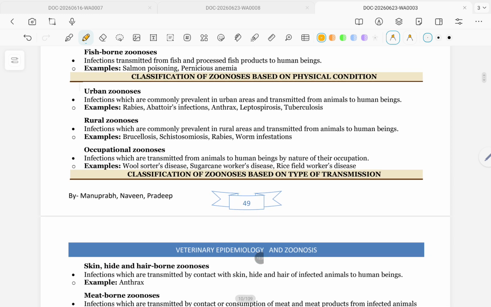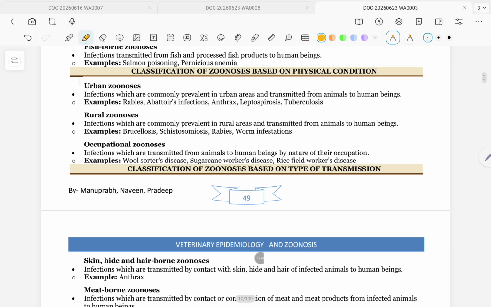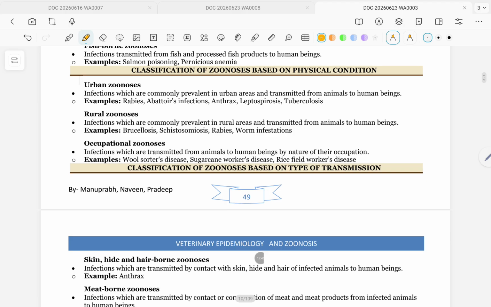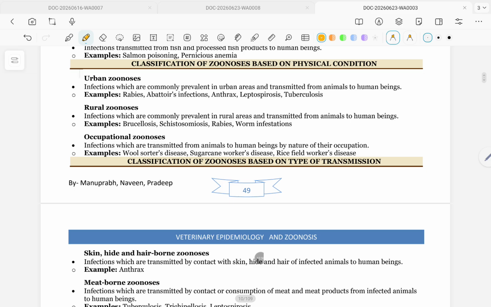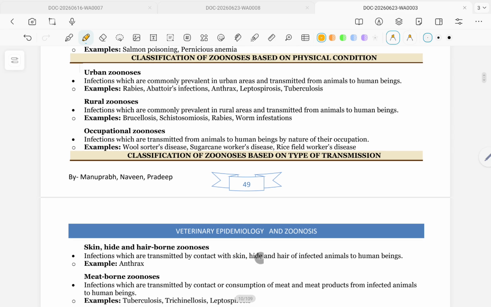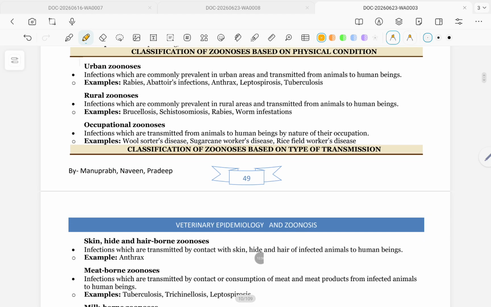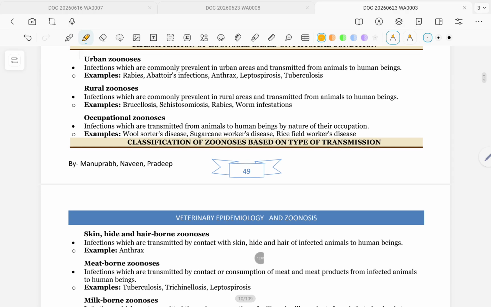Classification of zoonosis based on physical condition. Urban zoonosis: infections which are commonly prevalent in urban areas and transmitted from animals to human beings. Example: rabies, aviary infection, anthrax, leptospirosis, tuberculosis.